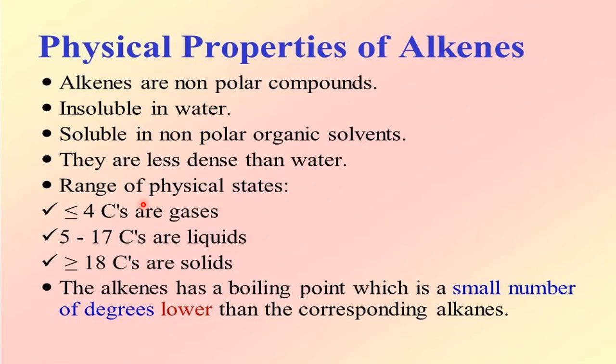This is the normal trend we see in all the organic homologous series. The alkenes have a boiling point which is a small number of degrees lower than the corresponding alkanes, due to van der Waals force of attraction and the saturation and unsaturation. So these are the physical properties.